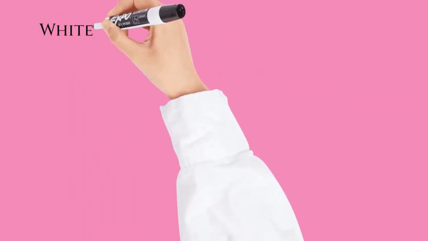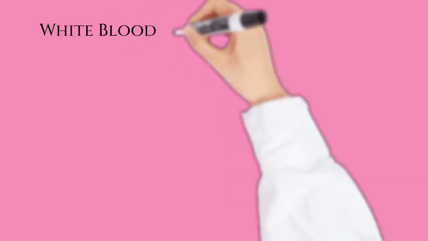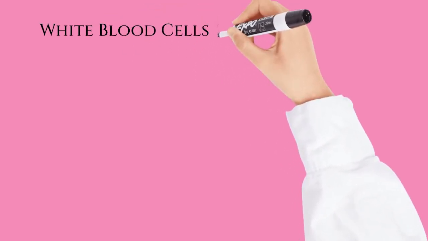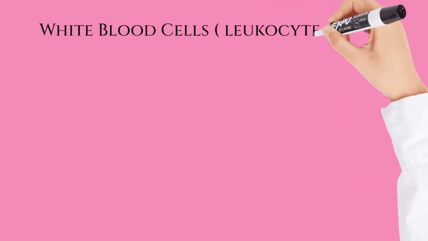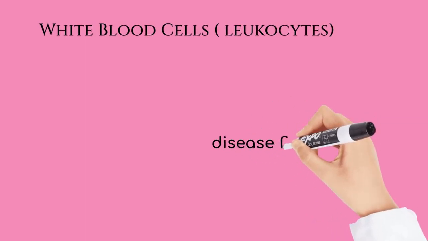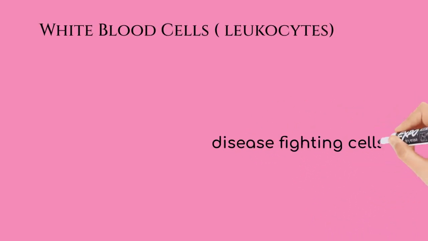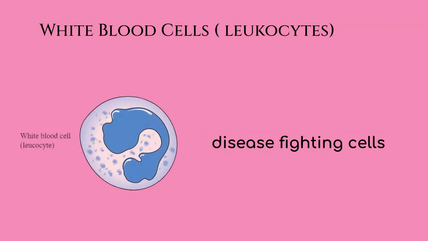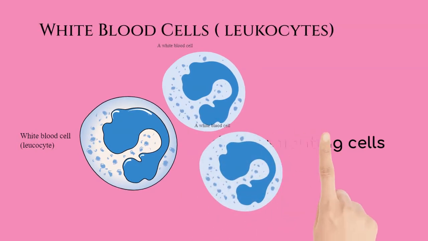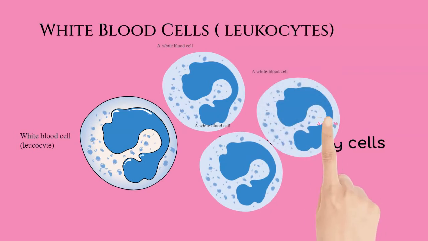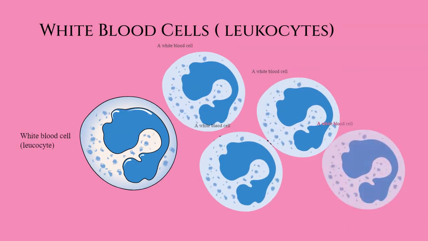Another important cell in the blood is the white blood cell. White blood cells, also called leukocytes, are the disease-fighting components of blood. They account for just 1% of circulating blood, but multiply during infection or inflammation. White blood cells are usually larger than red blood cells, 10 to 14 micrometers in diameter. They lack hemoglobin but contain organelles, a nucleus, and nuclear DNA.